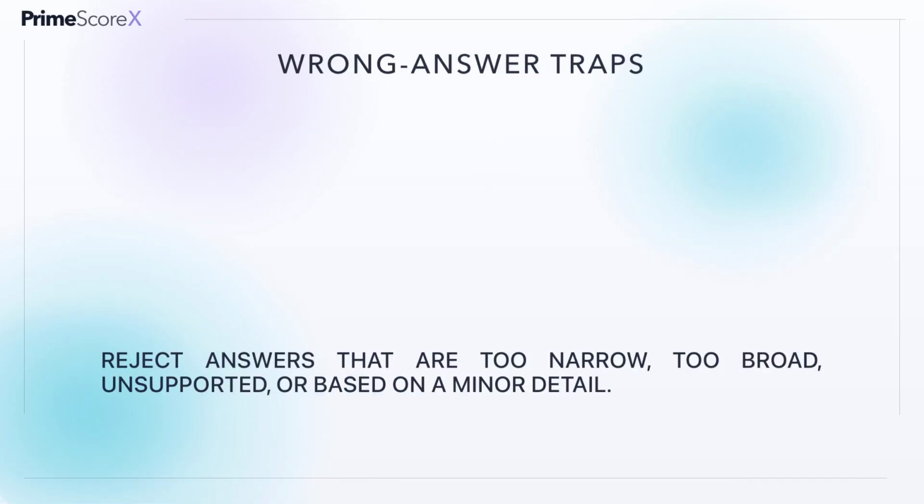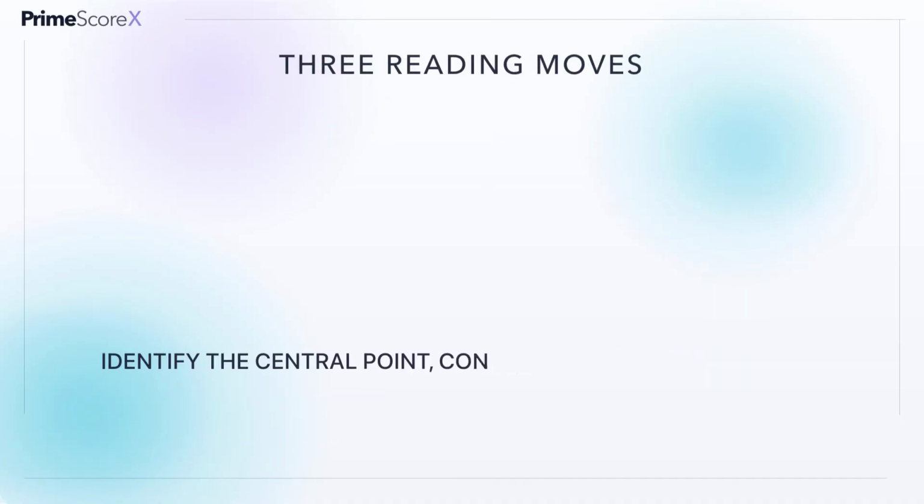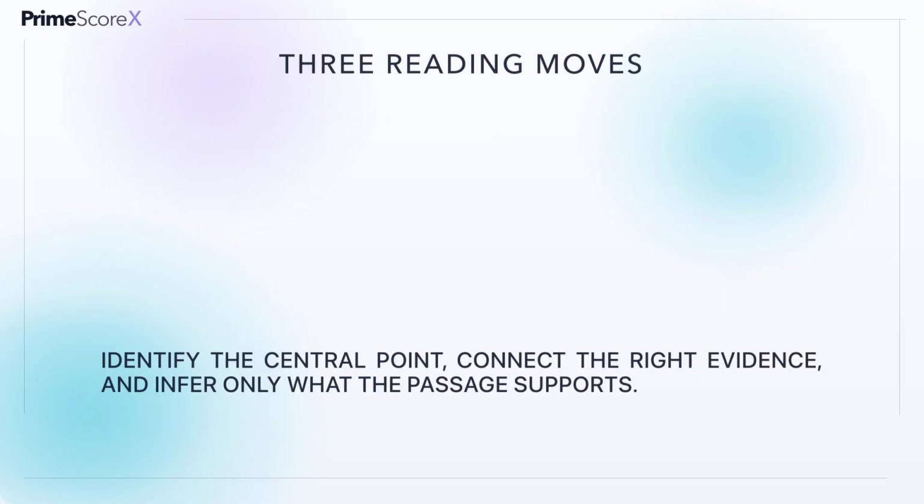Main idea and inference questions use predictable distractors. One answer may repeat a detail but miss the larger point. Another may sound impressive but add information the author never provided. A third may reverse the author's position. Check every answer against the passage. The correct choice should fit the scope, reflect the author's meaning, and require the fewest unsupported assumptions.